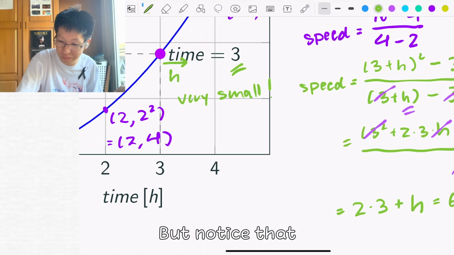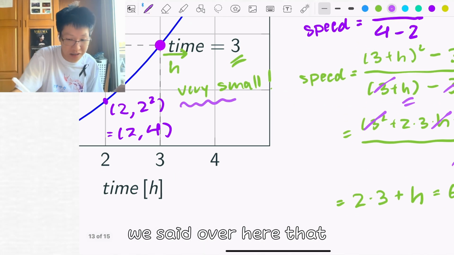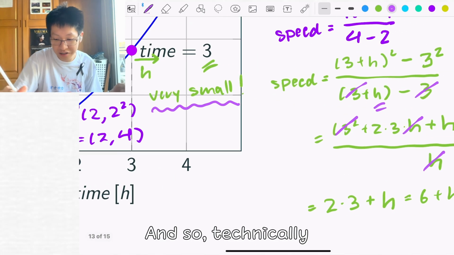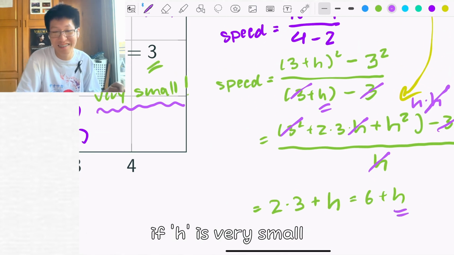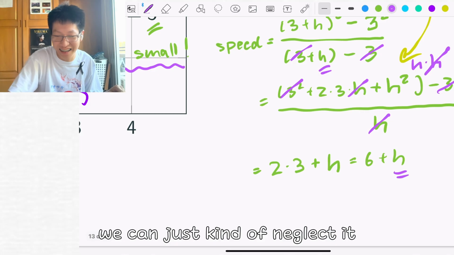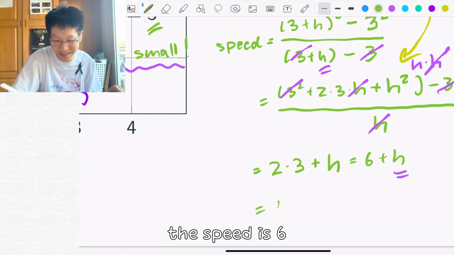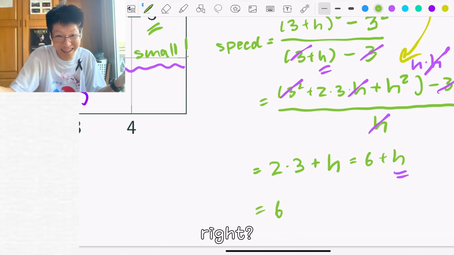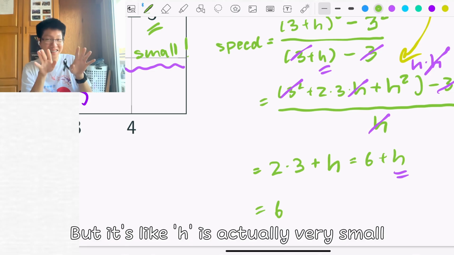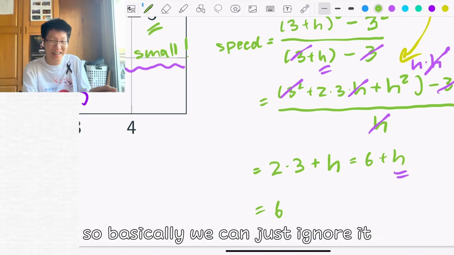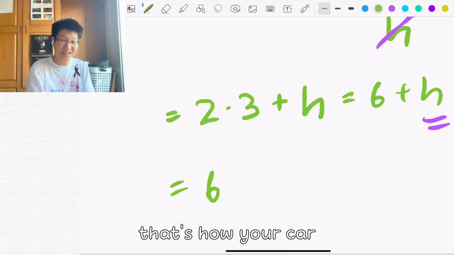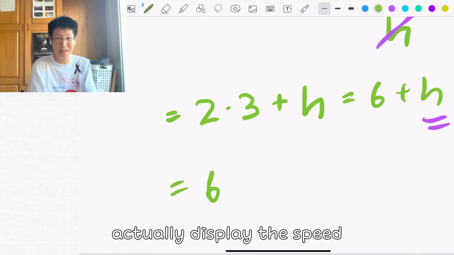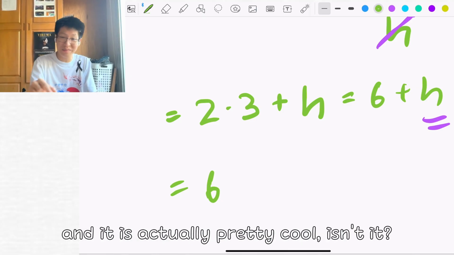But notice that we said earlier that h is very small. And so technically, if h is really small, we can just neglect it. We can say that the speed is 6, because h is really small, so we can just ignore it. And so our speed is just 6. That's how your car actually displays the speed. And that's really cool, isn't it?